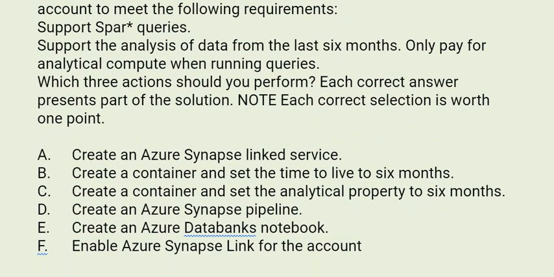The options are: Option A, create an Azure Synapse linked service. Option B, create a container and set the time to live to 6 months. Option C, create a container and set the analytical property to 6 months. Option D, create an Azure Synapse pipeline. Option E, create an Azure Databricks notebook. Option F, enable Azure Synapse Link for the account.